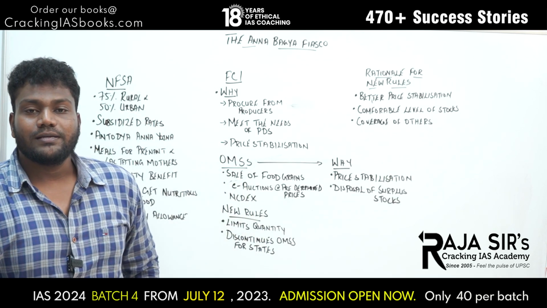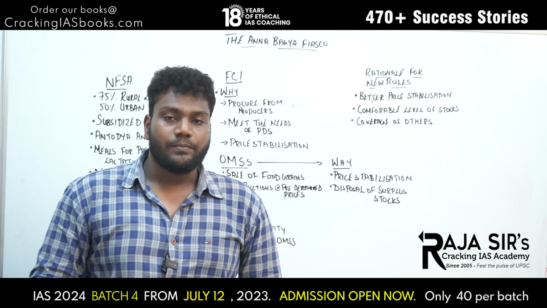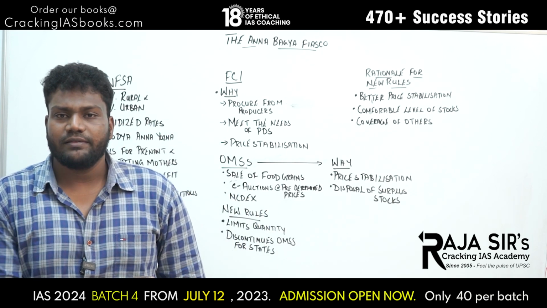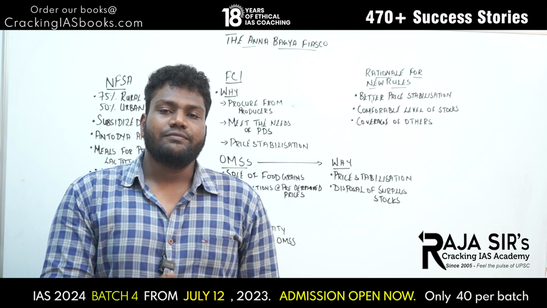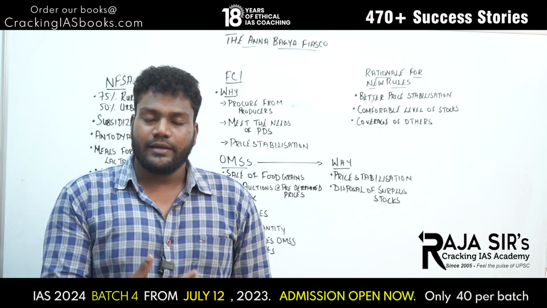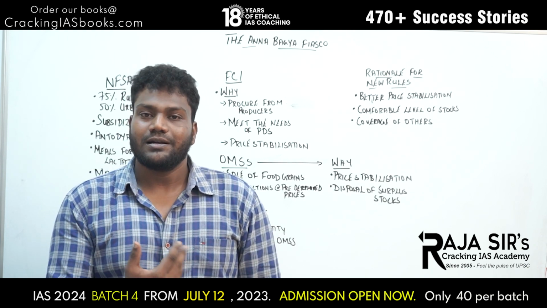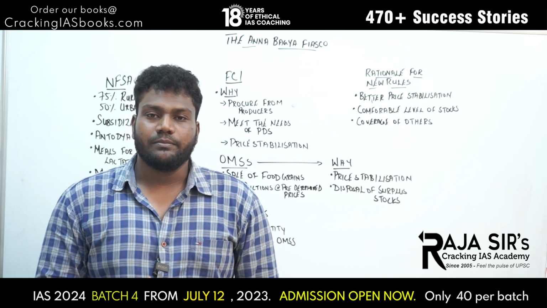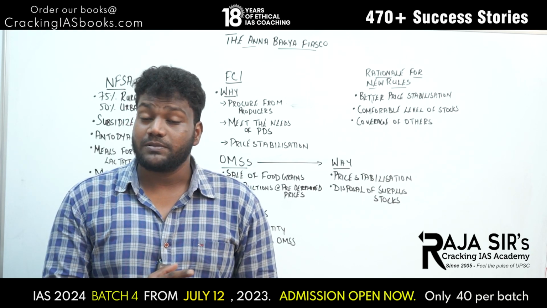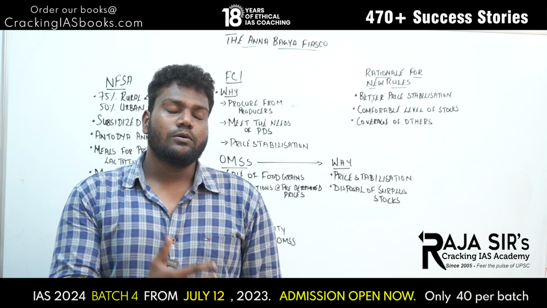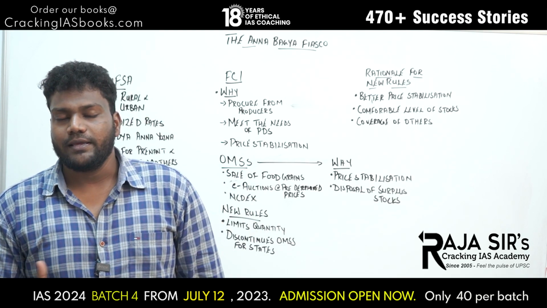First thing to be noted here is that it procures from producers. There are a lot of producers, especially farmers, right? What FCI does is that it buys from the farmers, that is the producers, at MSPs, minimum support price, for rice and wheat. Especially they buy only rice and wheat. So it buys rice and wheat at the MSP.